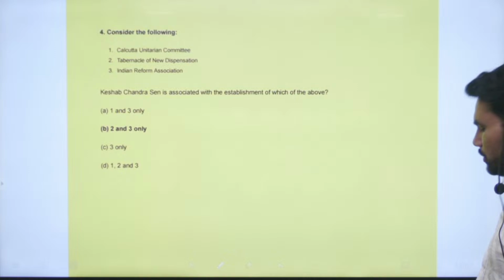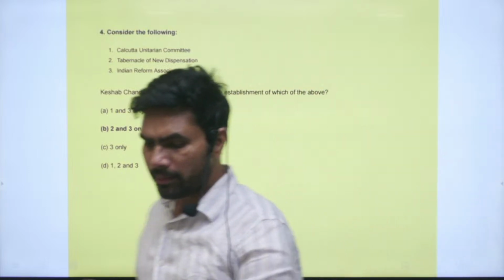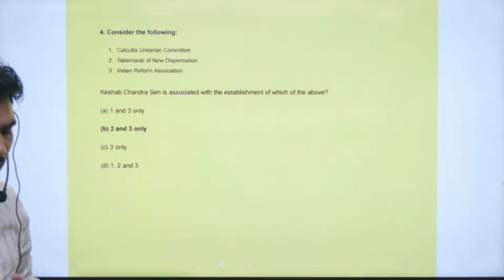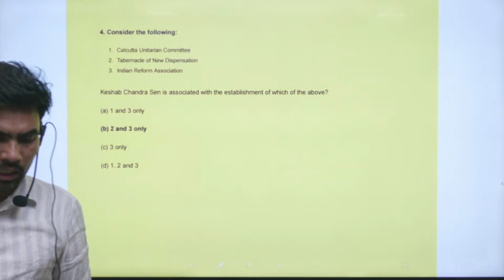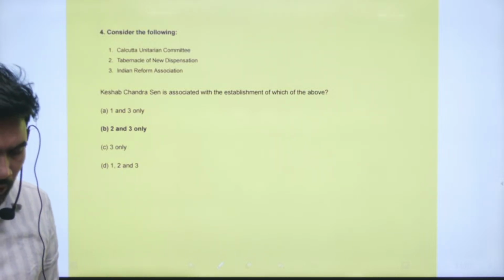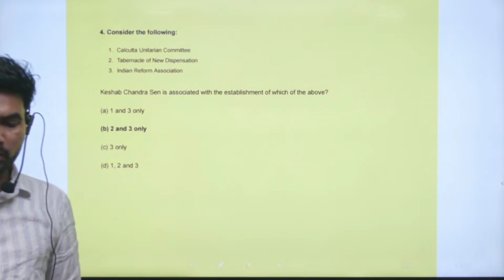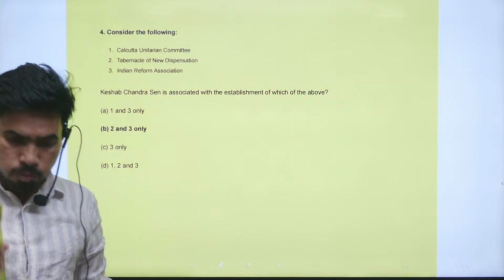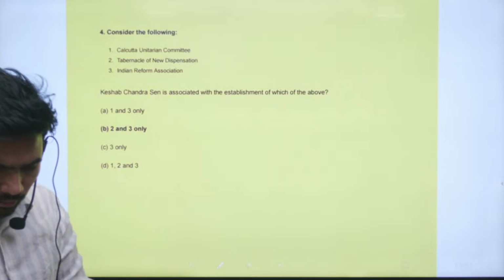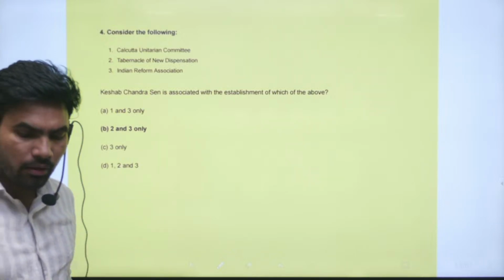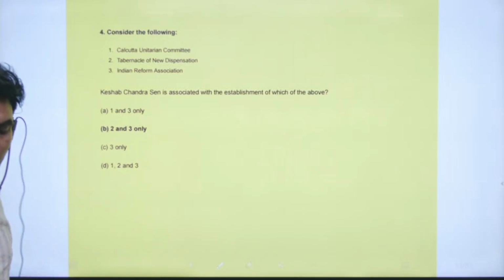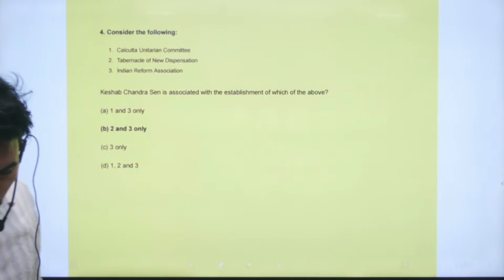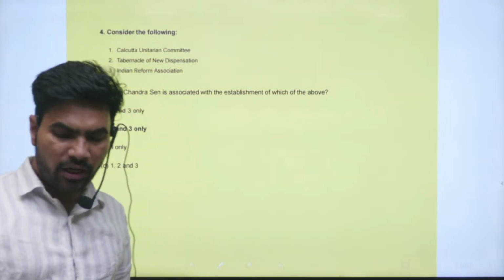Right. Next question, question number 4. The question is, consider the following. One is Calcutta Unitarian Committee. Next is Tabernacle of New Dispensation. Next is Indian Reform Association. So the question is, Kesab Chandra Sen is associated with the establishment of which of the above?